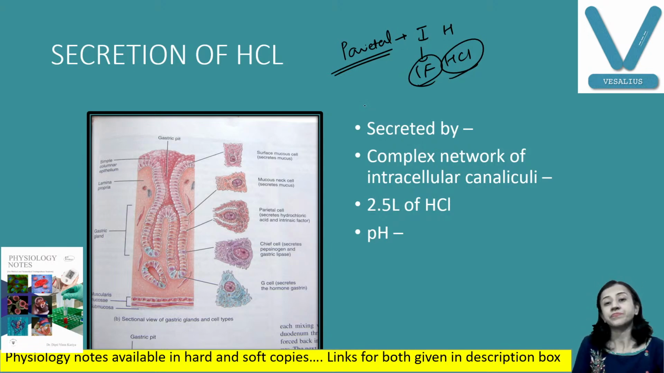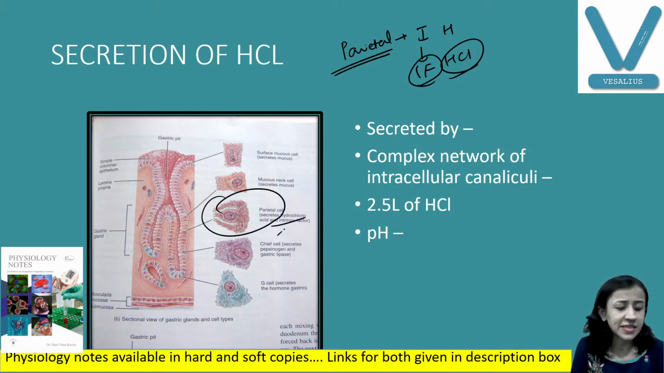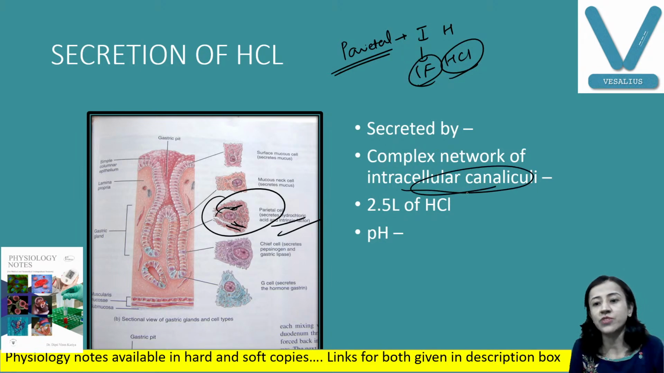Fine. Now, this is secreted by which cells? You can see here, these are parietal cells. They have canaliculi. You can see the canal inside. In this canal, you have HCl which is secreted. So you can see a complex network of intracellular canaliculi is present.